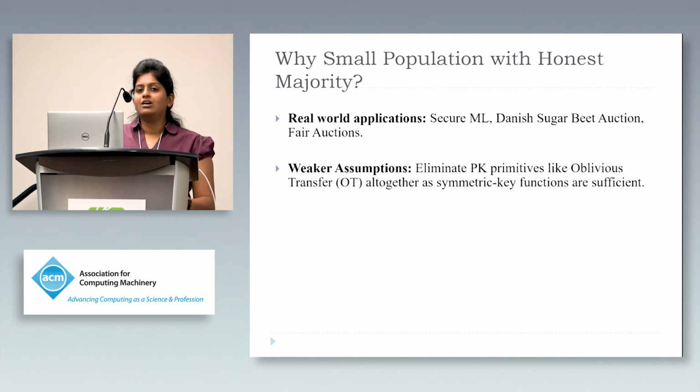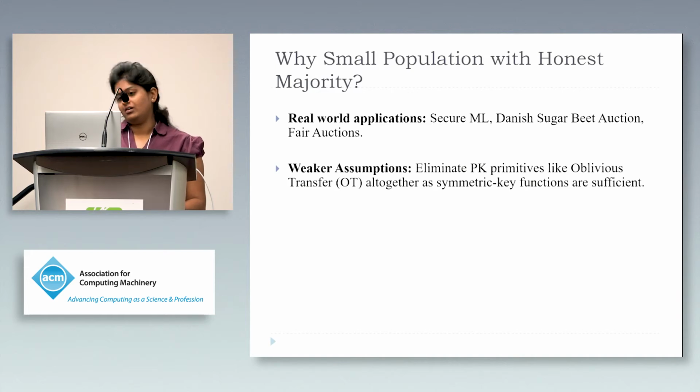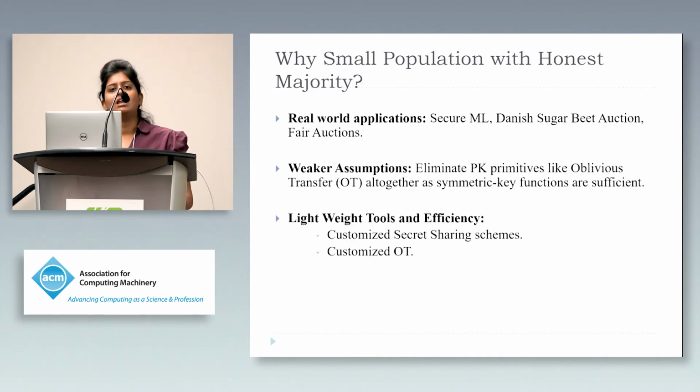Also, having honest majority allows us to have weaker assumptions and eliminate expensive public key primitives such as oblivious transfer altogether. Also, the small party setting allows us to use lightweight and customized tools, and as a result, the resulting constructions will be extremely efficient.